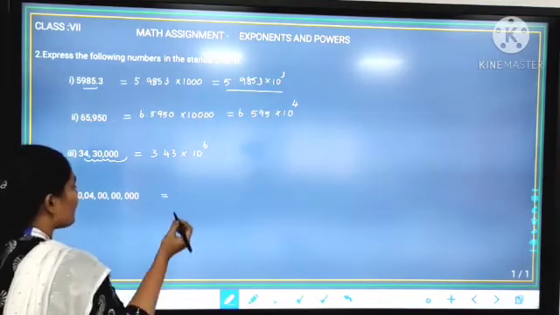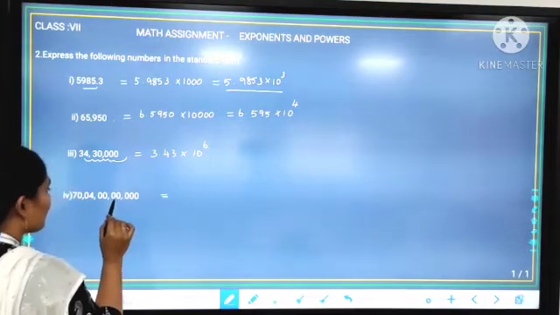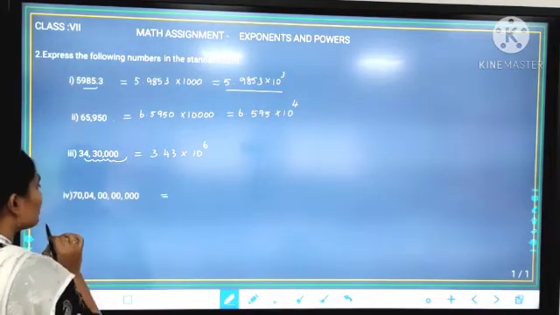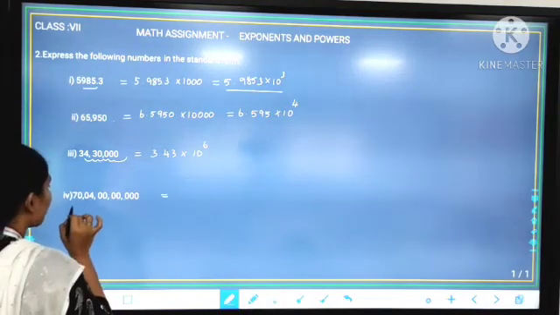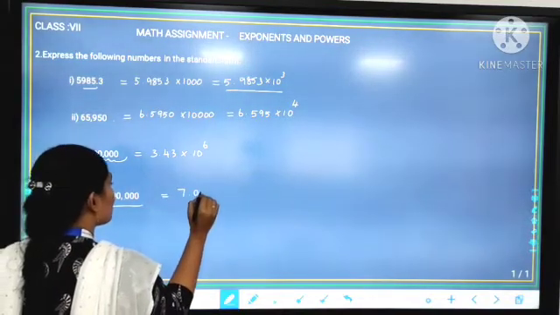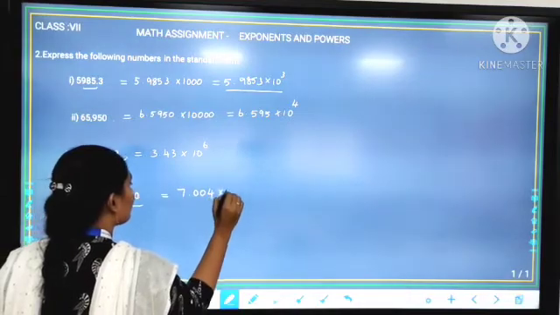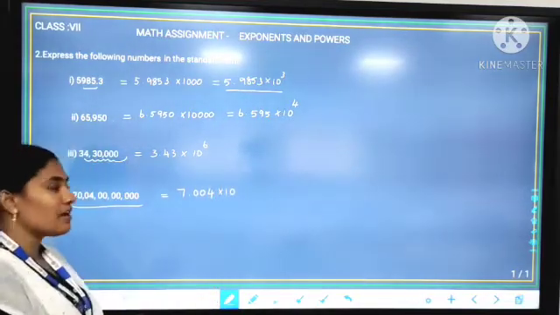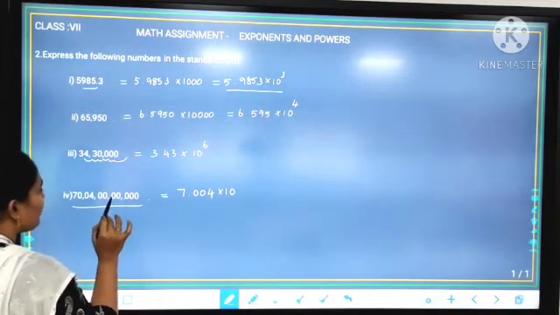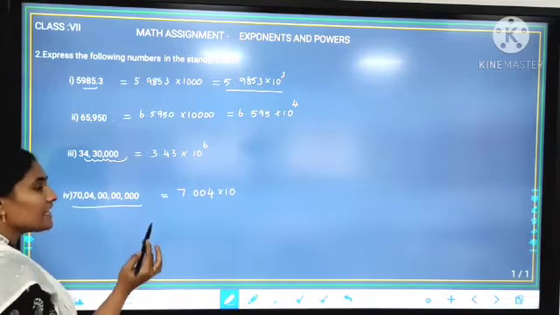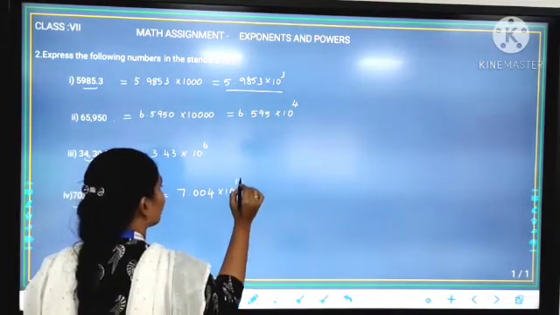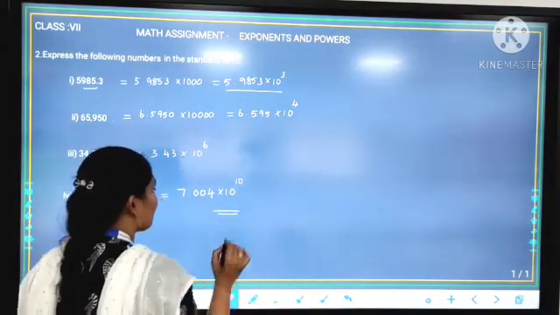Now take the last question. So 1, 10, 100, 1000, 10,000, lakh, 10 lakh, crore, 10 crore, 100 crore and 1000 crore. So this is the number: 7,004 crores. Now we are going to convert it as 7.004 into 10 to the power... Check how many digits we have taken from the last to 7. So 1, 2, 3, 4, 5, 6, 7, 8, 9, 10. 10 decimal places we have moved towards the left. So you can write 10 to the power 10 as the standard form of this given number.